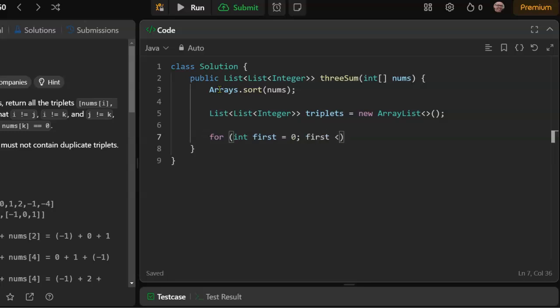First is less than nums.length minus 2, because we don't want to go any further than the third to last element. Well, anyway, we don't want to go past nums.length minus 2, because if we do, we can't get a triplet. Okay, first less than nums.length minus 2 and first plus plus.